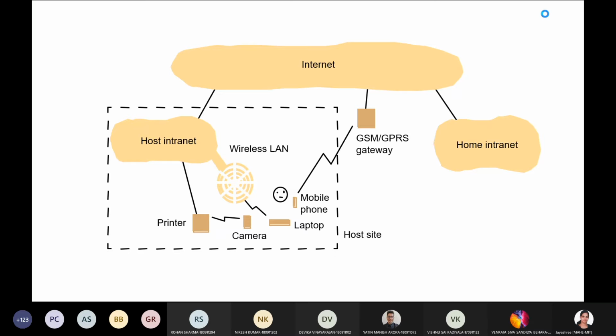Actually, wait a second. I'm unable to see the slide, ma'am. One second. Is it visible now? Or just explain the objectives of middleware.